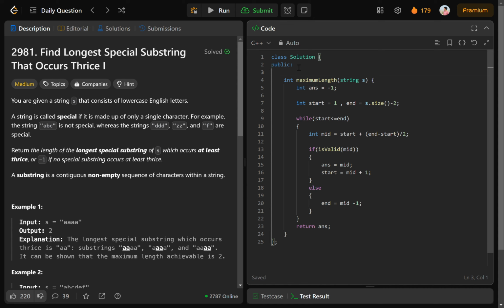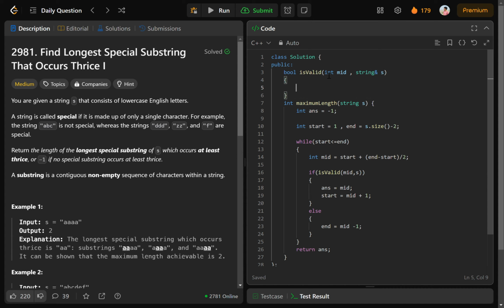Now let's write the function here. So let's write the isValid function that will tell if the current length is valid or not. That means whether we are getting any special substring in the current range. So we are passing two things, integer mid and string s. Now we have to take two arrays also.